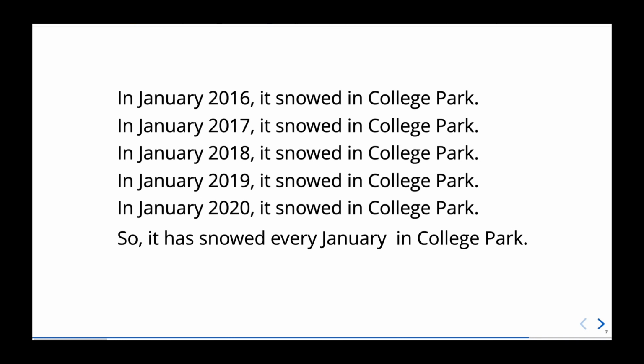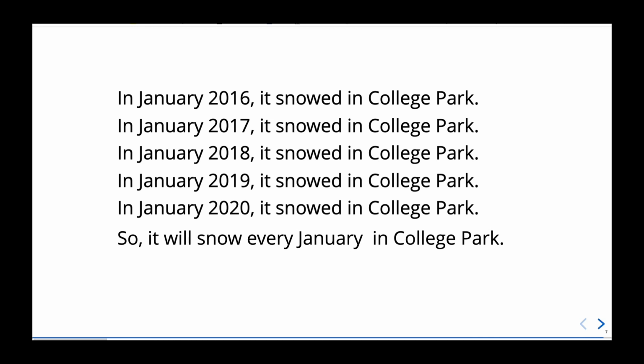In January 2016, it snowed in College Park. In January 2017, it snowed in College Park. It snowed in 2018. It snowed in 2020 and 2019. So it has snowed every January in College Park. This evidence, the fact that you have observed snow in the past 5 years or so in College Park, is very good evidence that it has snowed every January in College Park. And in fact, you might conclude something stronger, that it will snow every January in College Park.